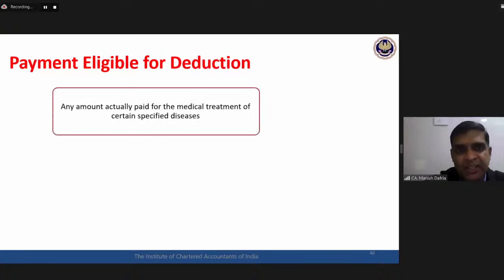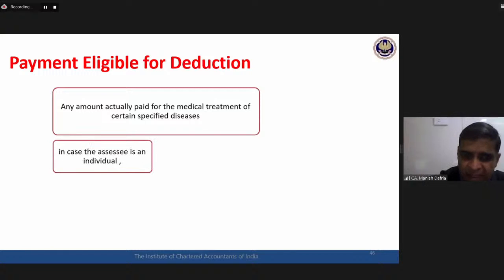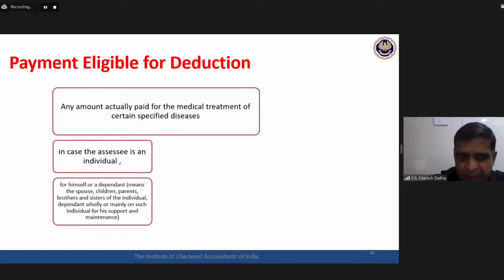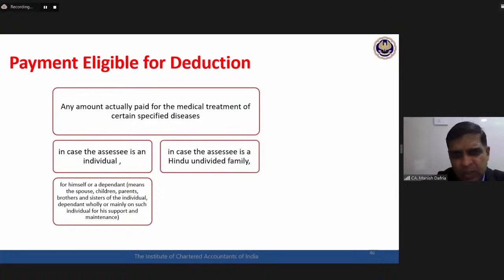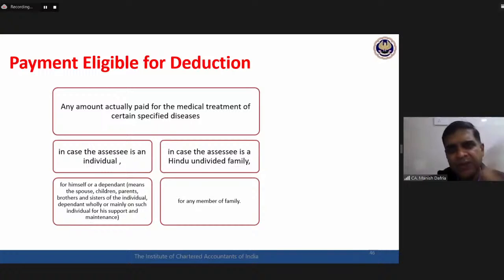Payments eligible for deduction. Now, 80DDB deduction is available with respect to expenditure on medical treatment of certain specified diseases. In the case of an individual, the payment may be for himself or any of his dependent relatives. Again, dependent relative includes spouse, children, parents, brothers, sisters, etc. In the case of HUF, this may be for any member of the family.